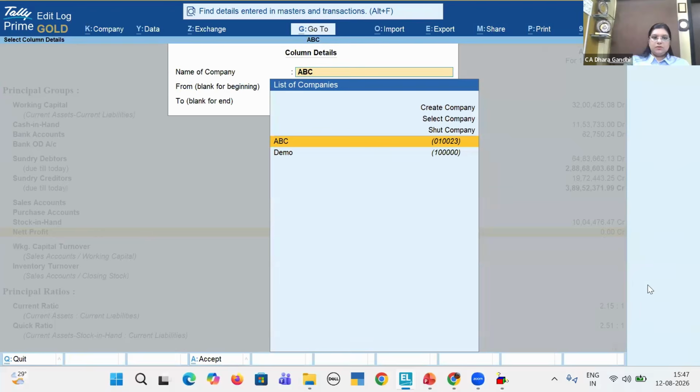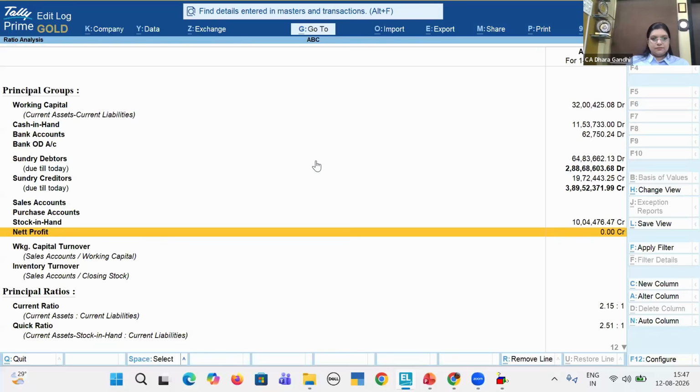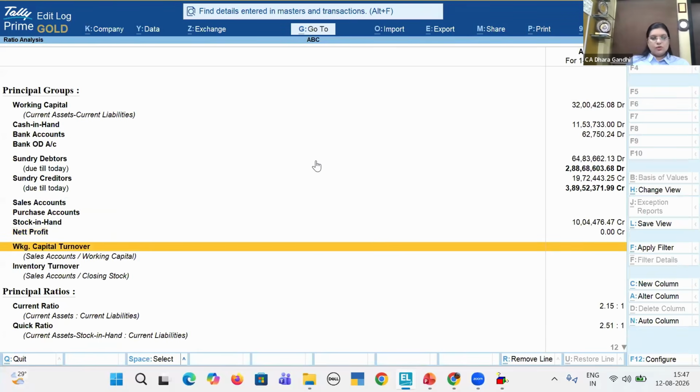You can put a comparison with another company if you want, for the same period, or the same company of the previous year. This ratio analysis is also a wonderful feature. Many of the ratios which you report in a company's report will be covered from here only.